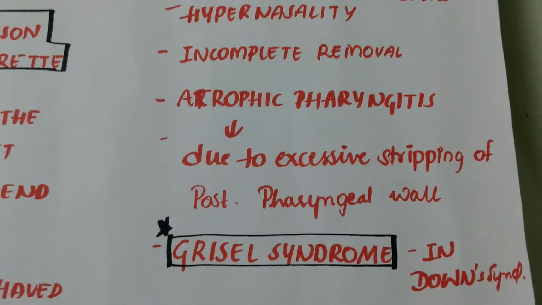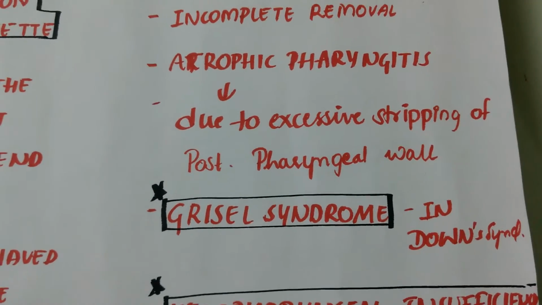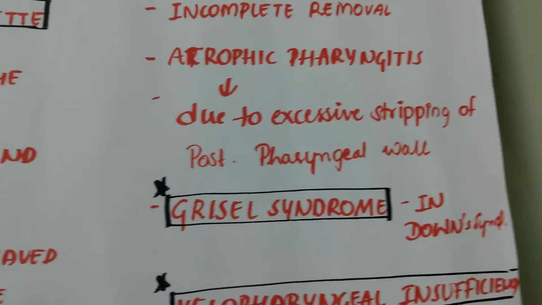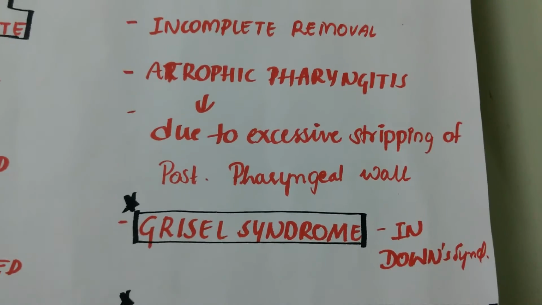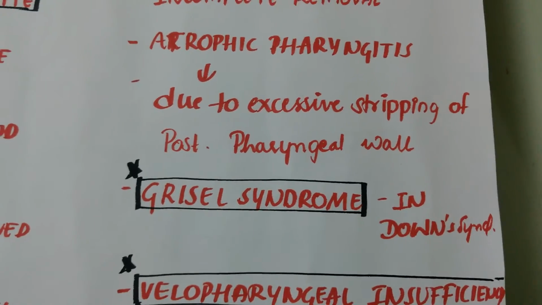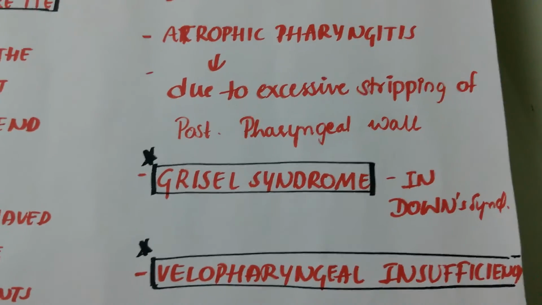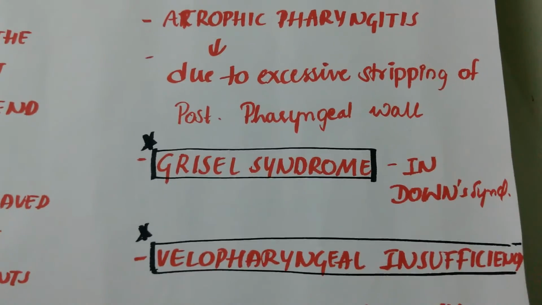Secondary atrophic pharyngitis. It is due to excessive stripping of the posterior pharyngeal wall. Grisel syndrome. It is most common in Down syndrome. It is due to the post-operative inflammation in susceptible individuals like Down syndrome. Complaints are neck stiffness, neck pain, and throat pain.